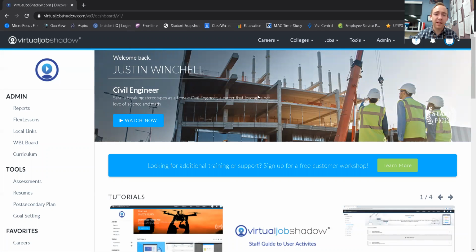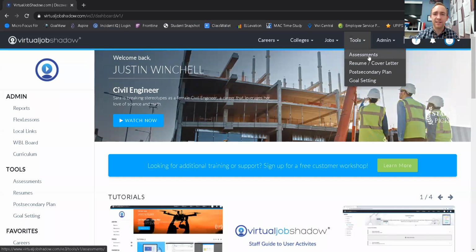Before you actually pick a career, what I need you to determine is some of your interests and aptitudes by using an assessment that they have on this website. And this assessment is pretty common across multiple platforms. And so it's called like a career cluster survey. So I'm going to click on the Tools tab in the upper right-hand corner.